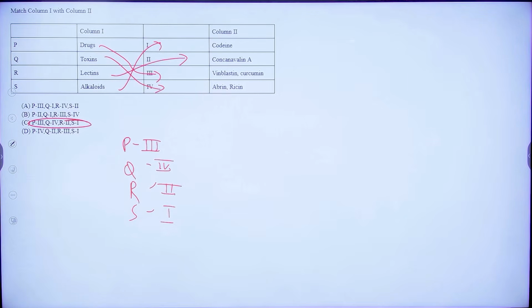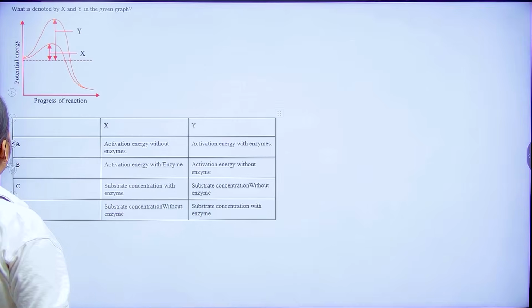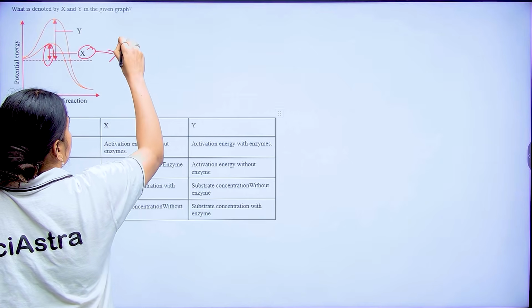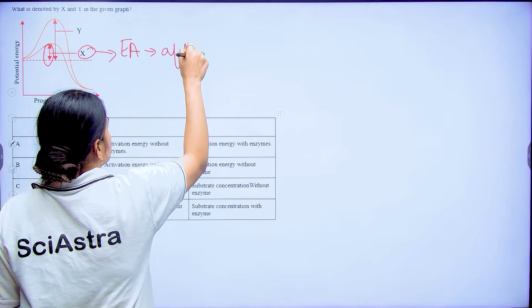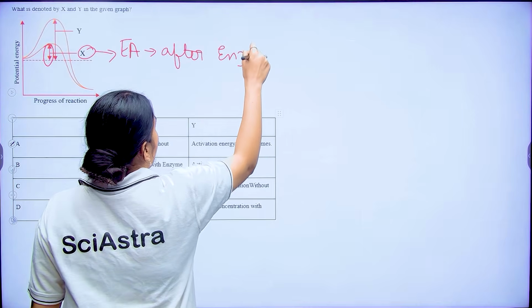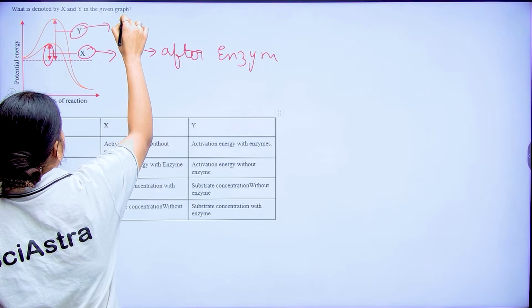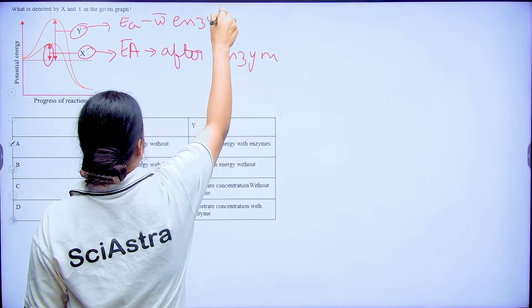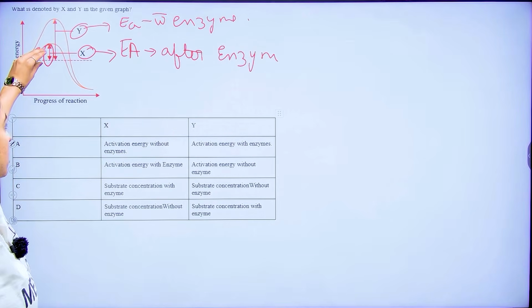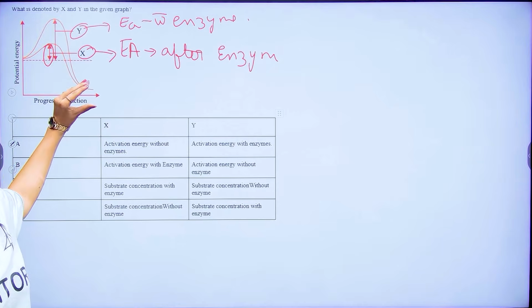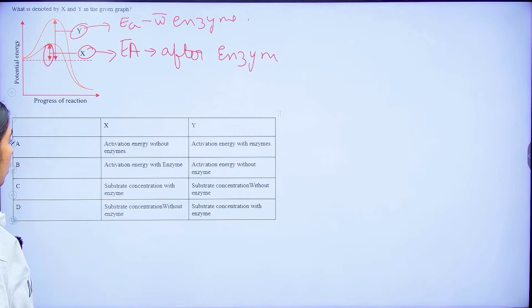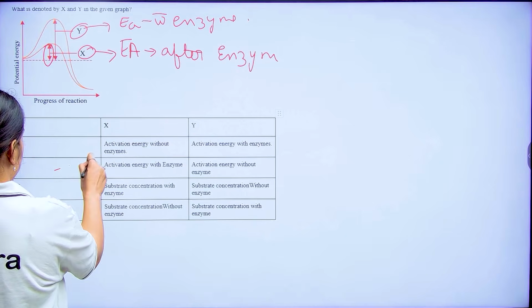Now, moving on to the next question. Which of the following is denoted by X and Y? X is the activation energy after you add an enzyme, and Y is the activation energy without enzyme. We know an enzyme reduces the activation energy, but it will not change the enzyme kinetics. So here option number B is correct.